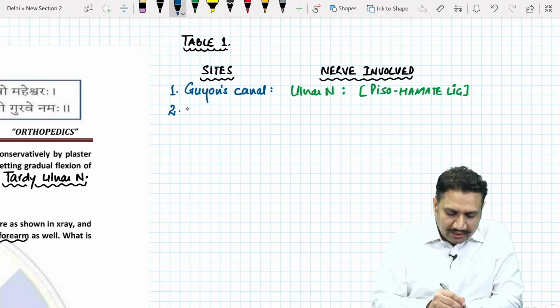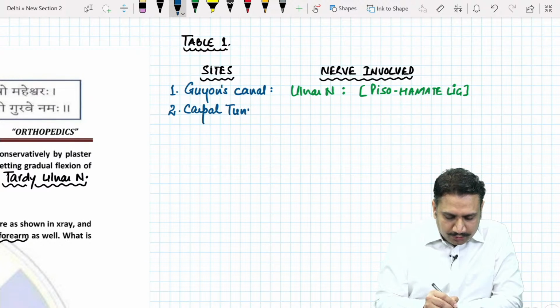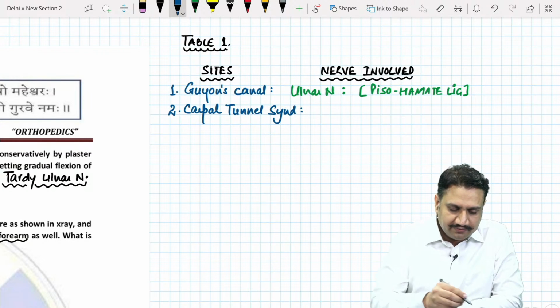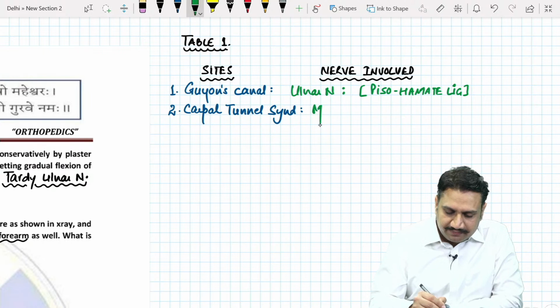Number two, you go a little up above towards the forearm: carpal tunnel syndrome. Carpal tunnel syndrome, which nerve? You all know it is the median nerve, right? We know that it is the median nerve.